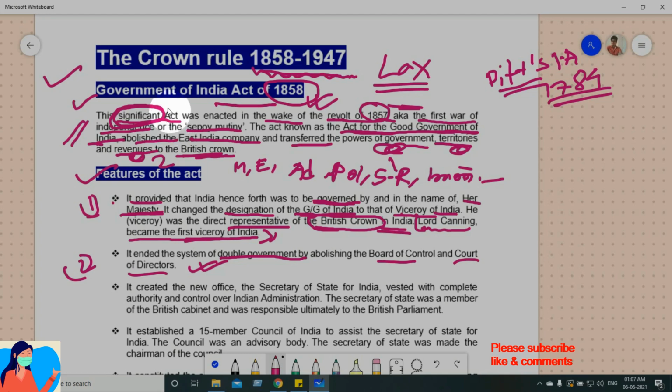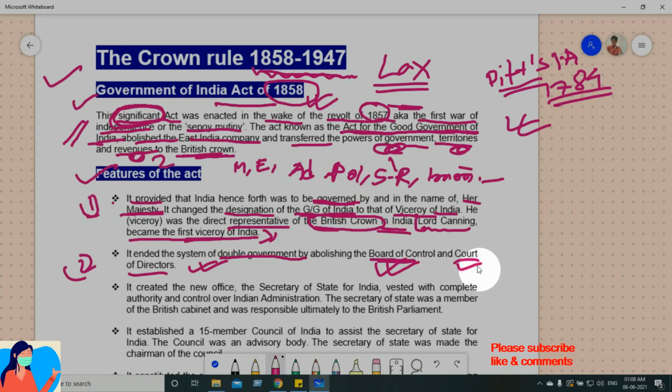Through Pitt's Act, commercial activities were to be managed by the Court of Directors, but a Board of Control was created to manage the political affairs. So two bodies were made, one is the Board of Control and the other is the Court of Directors. Commercial affairs and commercial activities, the Court of Directors used to handle.